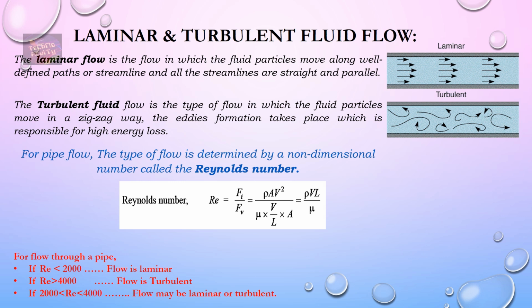If this Reynolds number is less than 2000, the flow is called laminar flow, while if the Reynolds number is more than 4000, the flow is called turbulent flow, and if the Reynolds number lies between 2000 and 4000, the flow may be laminar or turbulent. This is the way to identify whether flow is laminar or turbulent.